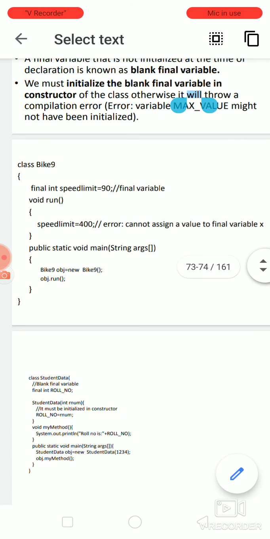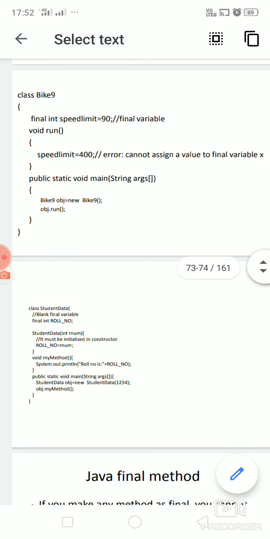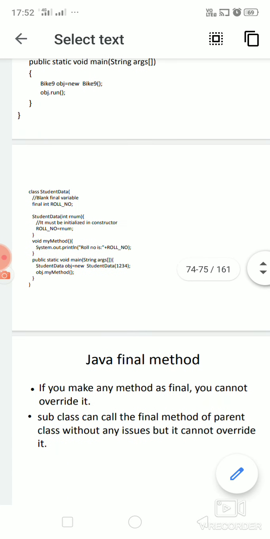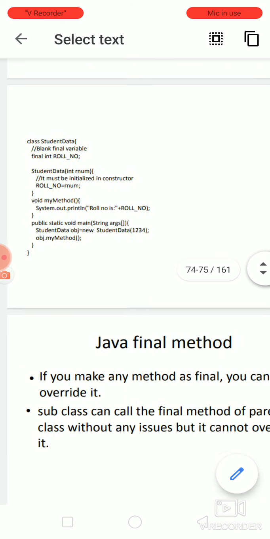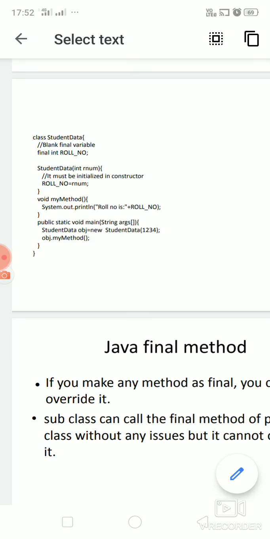Now suppose you want to change the value to 400, how can you do that if you are using a final keyword? This can be done using a constructor. In this next program, it is written class StudentData. StudentData is your class name. You have final int rollNumber. That is the final declaration, and then you are using a constructor.